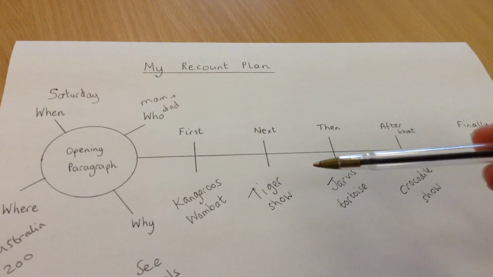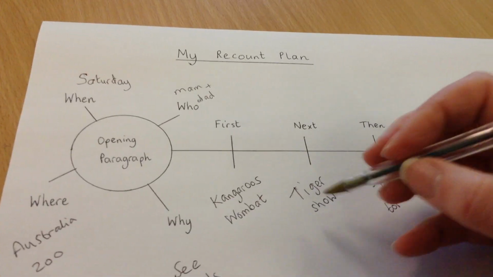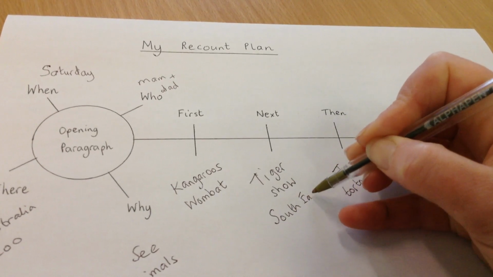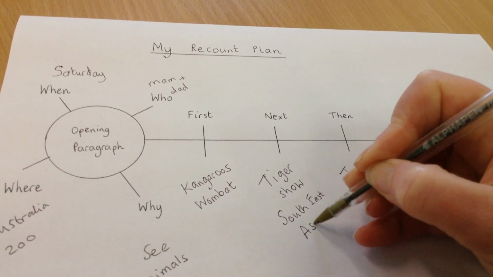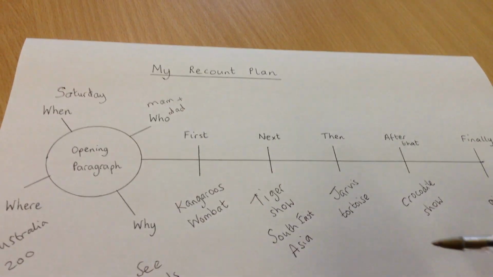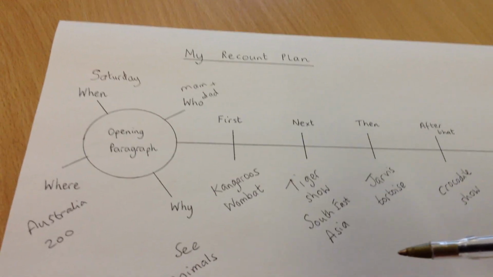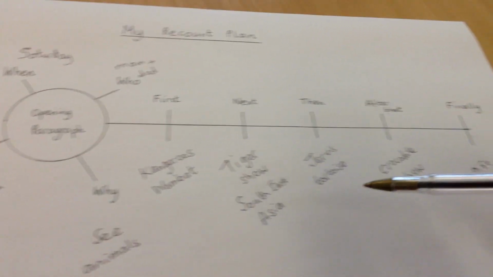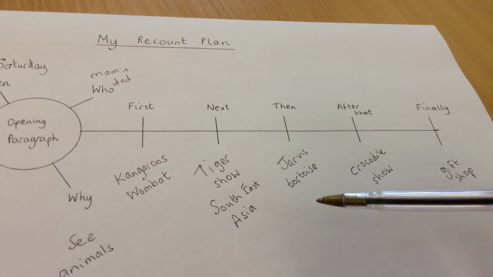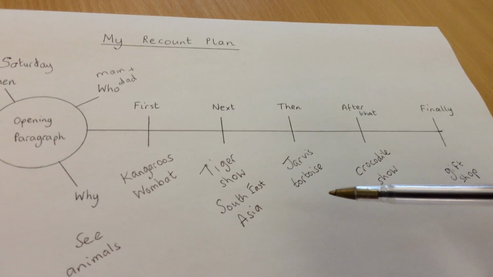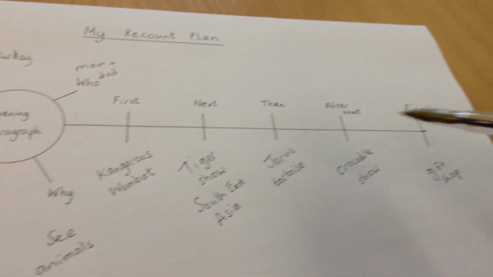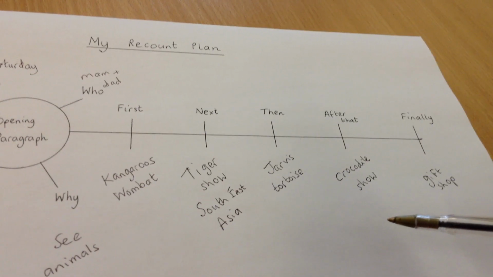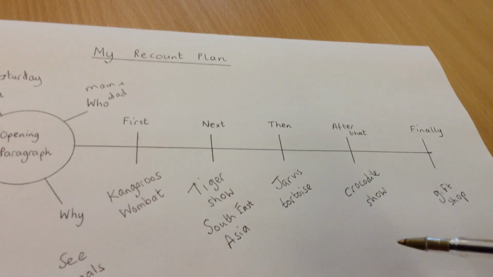Next, we watched the tiger show. And I'm going to put on there Southeast Asia, because that's where it was and that'll just jog my memory. The zookeeper had food on sticks and made the tigers jump to eat it. You could even add that bit if you wanted to. Then we saw Jarvis, the giant tortoise, and I fed him some yellow pepper. After that, we watched the crocodile show. The crocodiles chased the zookeeper around. He was lucky to not get bitten.